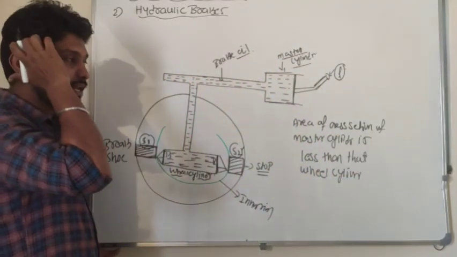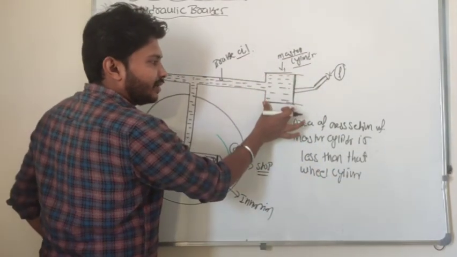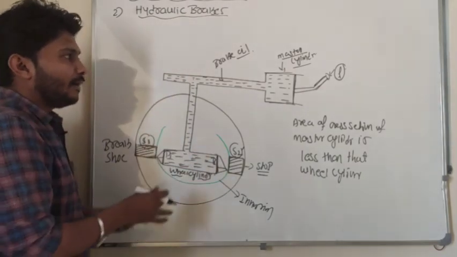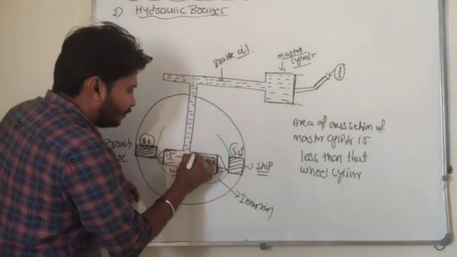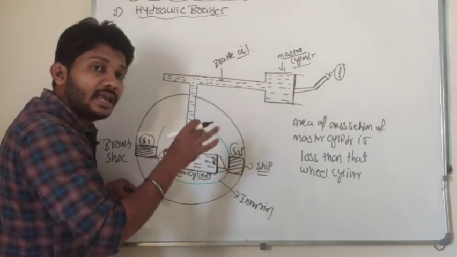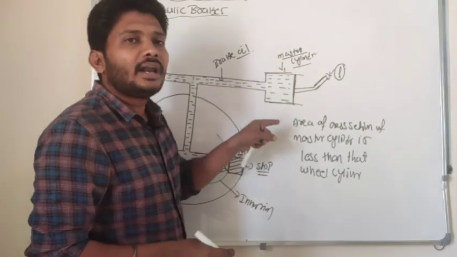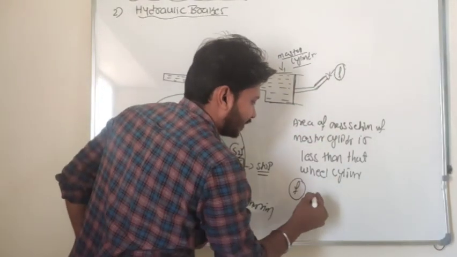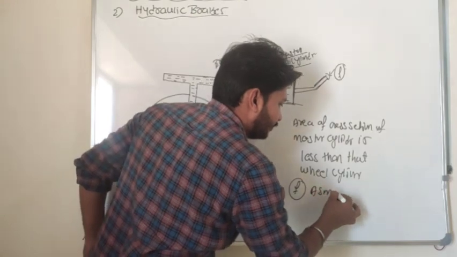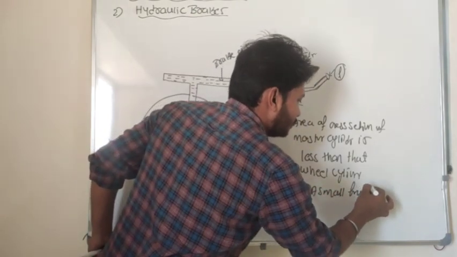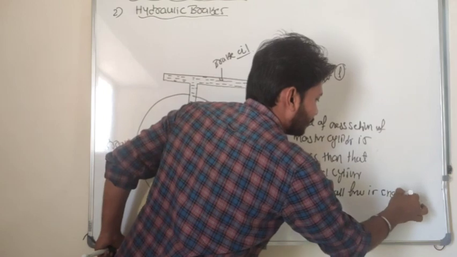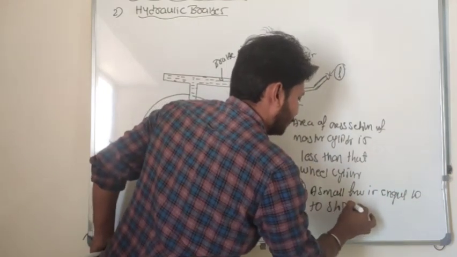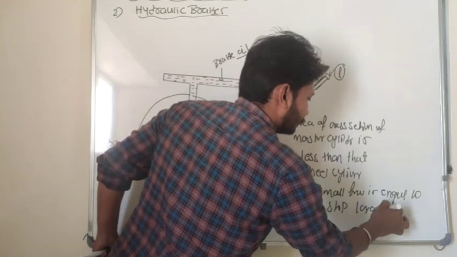Here I can consider the difference in area: the area of cross section of the master cylinder and the area of cross section of the wheel cylinder. Compared to these two, the wheel cylinder has the greater area, right? If the wheel cylinder has greater area, a small force F is enough to stop a large retarding force.